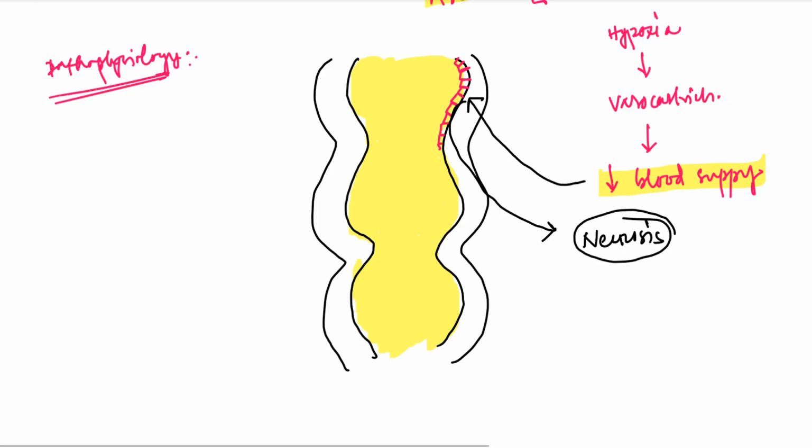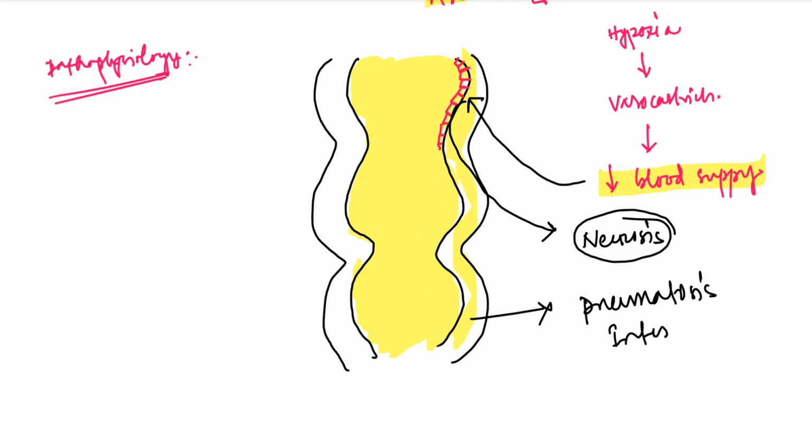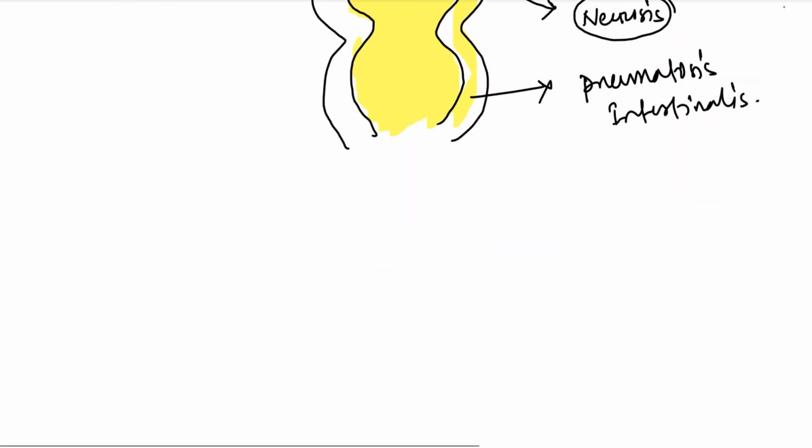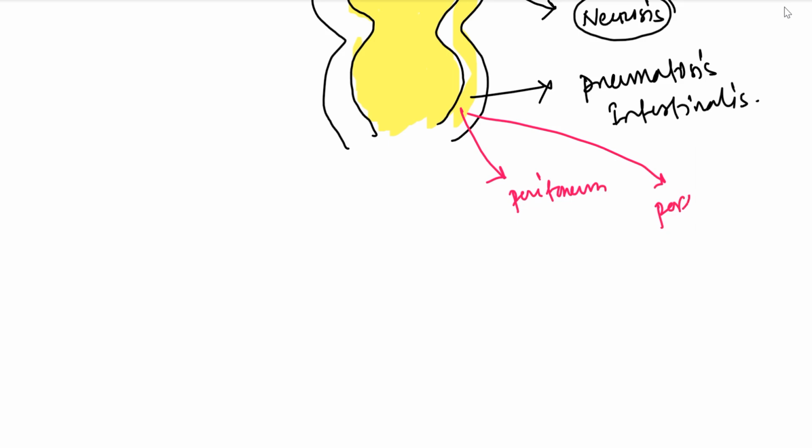When there is necrosis, the air from the lumen comes into the intestinal wall. Air in the intestinal wall is called pneumatosis intestinalis. Now, this air may further leak into the peritoneum or into the portal vein.